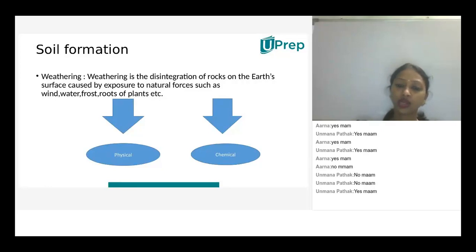Understood? This wind, water, frost, all these are the different natural exposures so that there is a process of weathering. So this weathering process is of two types, children. One is physical and the other one is chemical. So how many types of weathering processes are there, children?